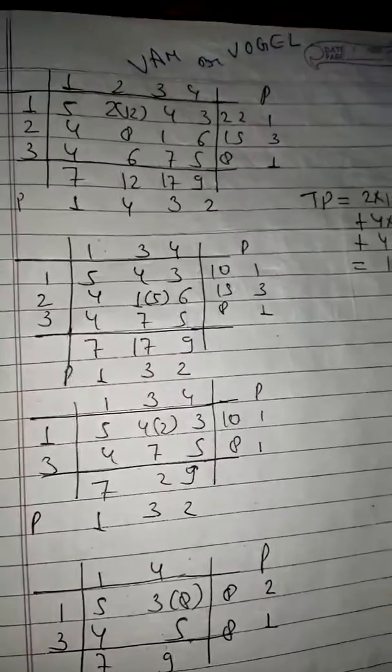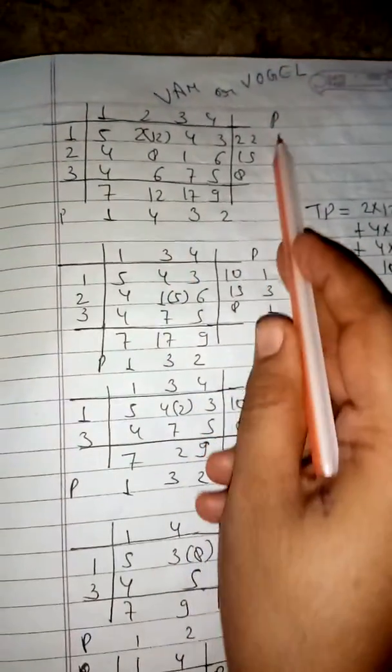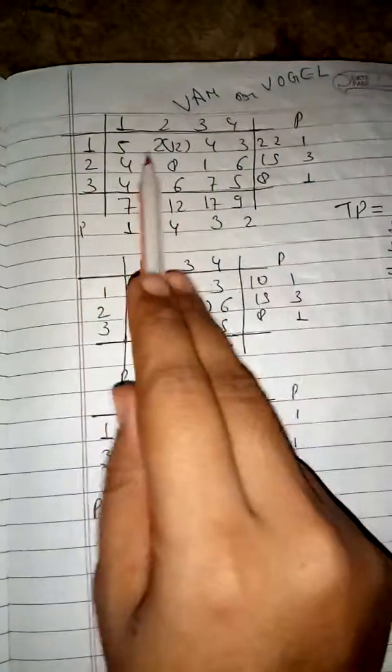Now come in VAM or Vogel. It is my most favorite method, VAM and or Vogel. In this we need to find out the penalty. This P and this P.